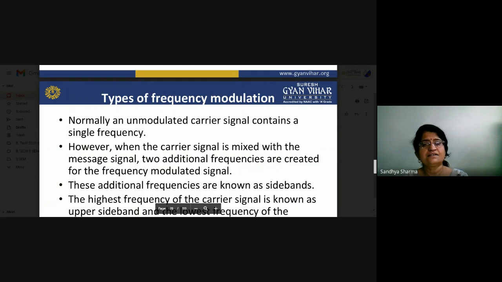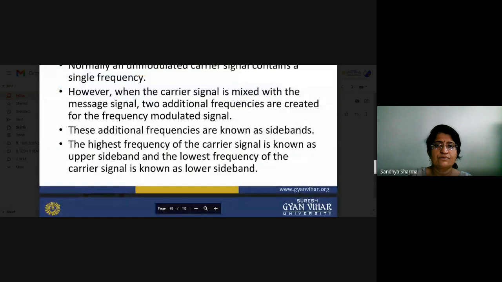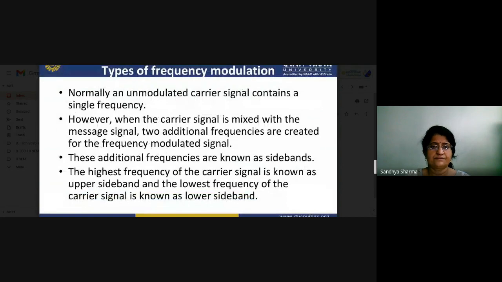When the carrier signal is mixed with the message signal, additional frequencies are created for frequency modulated signals. These frequencies are basically our sidebands. The highest frequency of the carrier signal is known as the upper sideband, and the lowest frequency of the carrier is known as the lower sideband. So this is a basic classification.